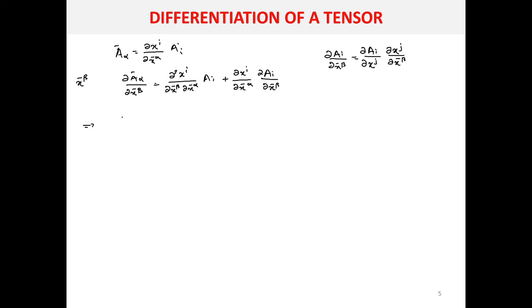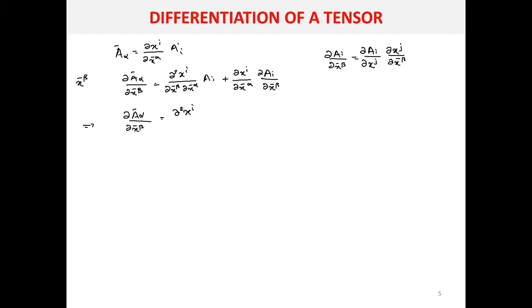So when you rearrange these terms, you will get the first term as ∂Ā_α/∂x̄^β. Here the order is immaterial. You can differentiate first with respect to x̄^β and then with respect to x̄^α, or you can first differentiate with respect to x̄^α and then with respect to x̄^β.